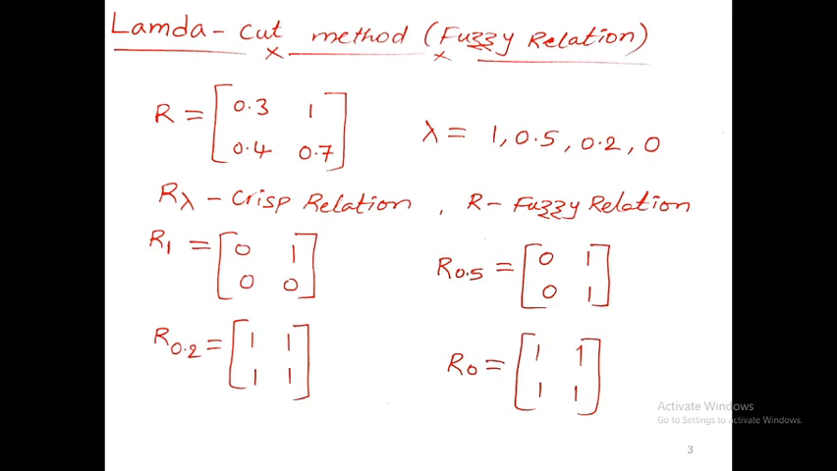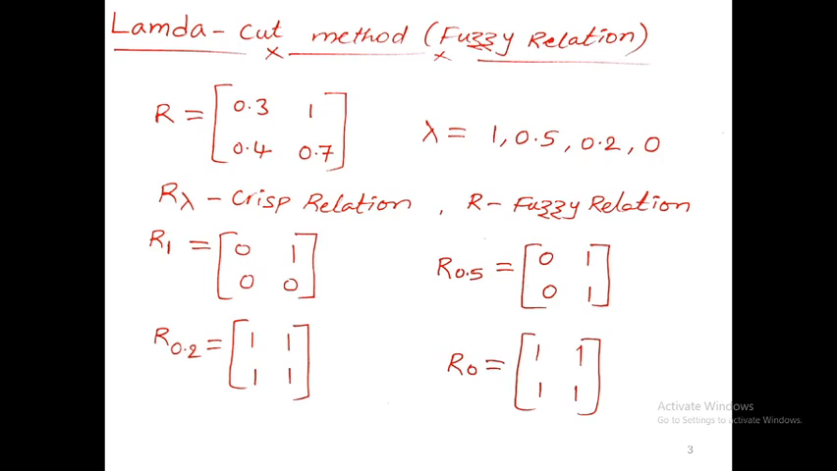Likewise, if you go for R.5, again you compare the membership values in the fuzzy set with 0.5. 0.3 is less than 0.5, so it is 0 in the place of 0.3 for the crisp set, and 1 is greater than 0.5, so you get 1. 0.4 is less than 0.5, so you get 0. 0.7 is greater than 0.5, so you get 1.